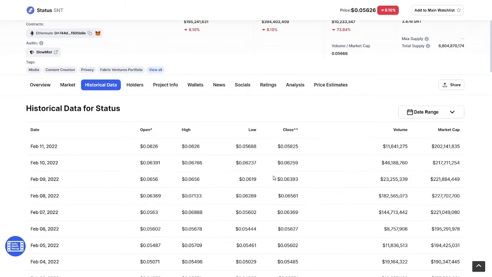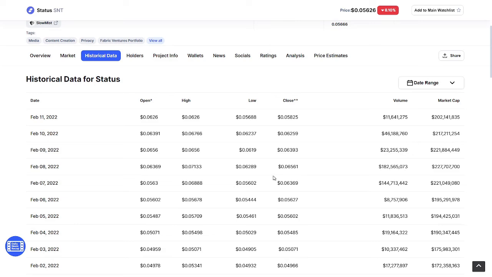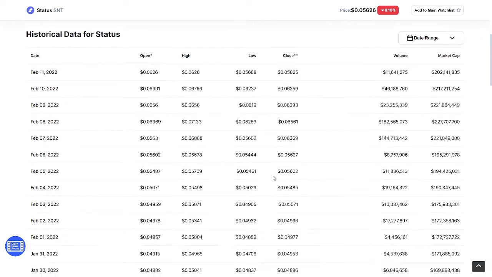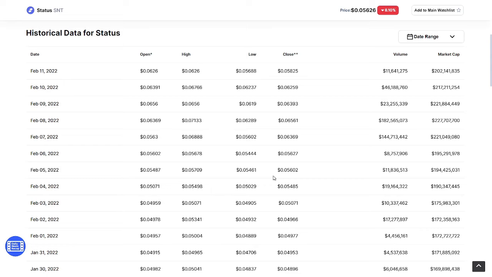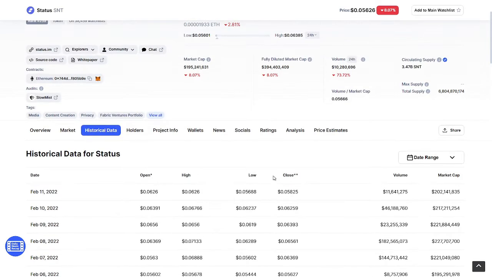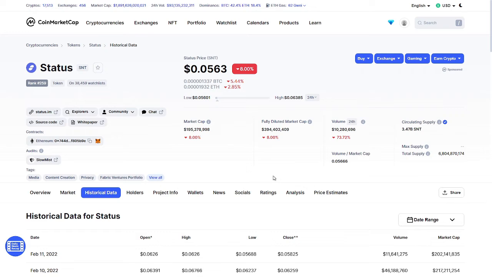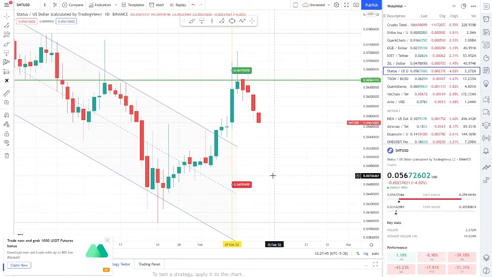If we go for historical data, you can see that the market cap has been decreasing from the 9th of February, and the coin is going to go a little down. You can see a trade up to $190 million at the market capital, and Status is still in its elbow of going down, so the market will go to that point. So here is a definite point of buying this coin and getting a good profit. We are going to talk about that profit.